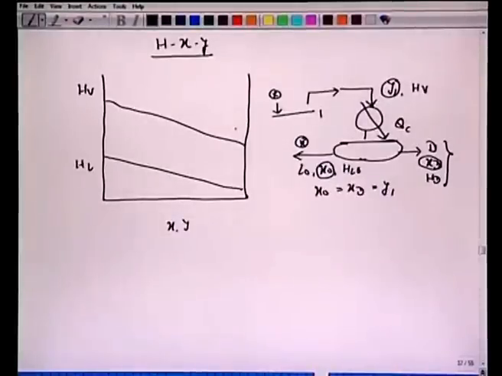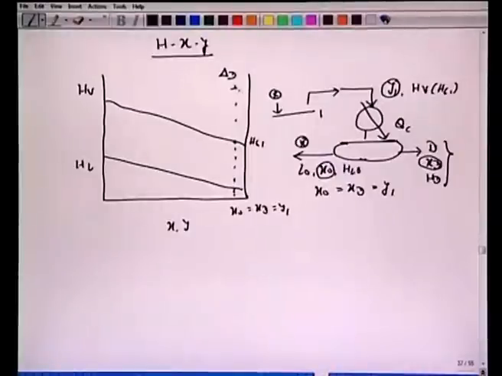So let's mark the different enthalpy and XY coordinates here. So we start with this X0 same as XD same as Y1. So this point would be HG1. All right, so this HV is nothing but HG1, and we have the difference point del D here.